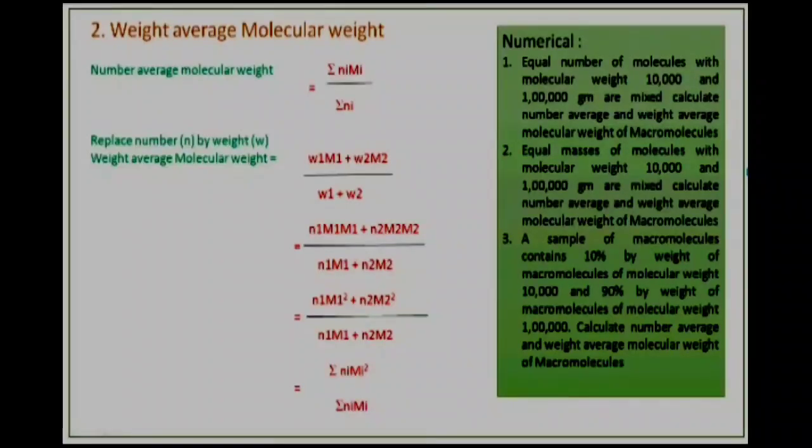Now you know that W1 is nothing but N1 into M1, W2 is nothing but N2 into M2, and so on. Put those values, and the final expression becomes summation of NiMi squared divided by summation of NiMi.